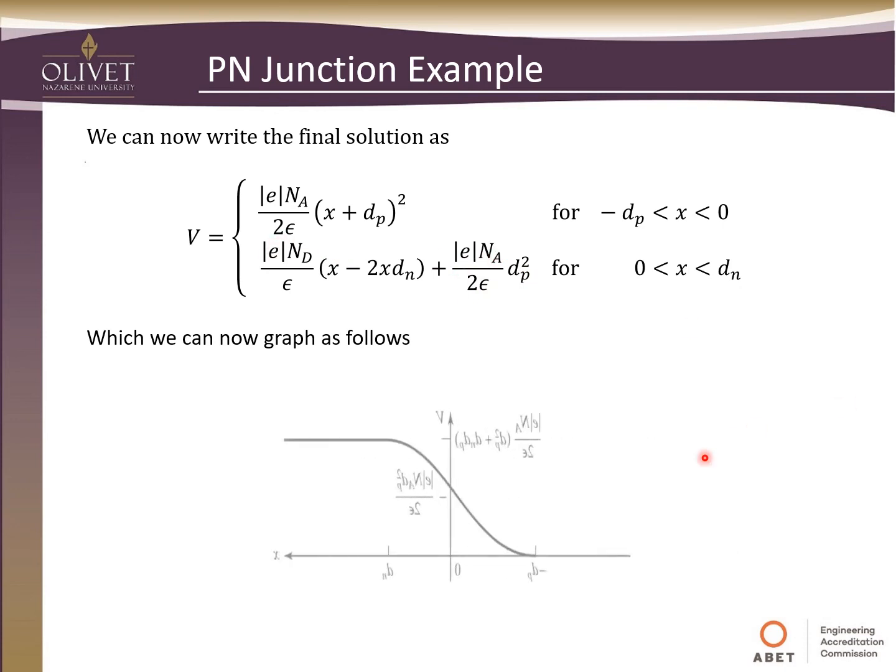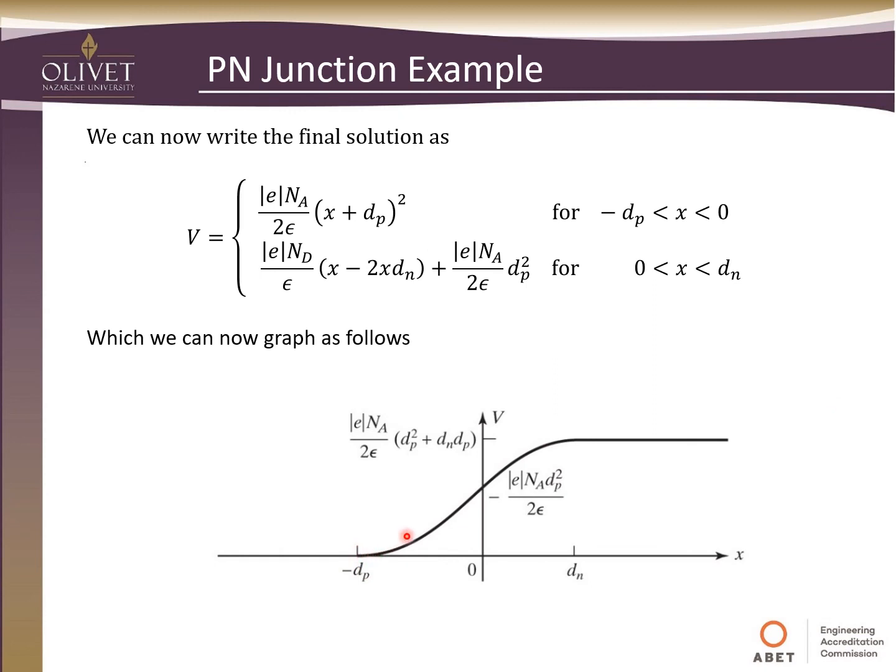When we look at a graph of this, this is what our potential difference looks like going across that PN junction, right? We start over here on the P side, we come across, and then we get to the barrier. We have this potential, and then we come across here. With the transistor, the way this works is that when we apply a bias, an external field, we can move this up and down and make it act like a switch or an amplifier, depending on where you are on the transfer curve.